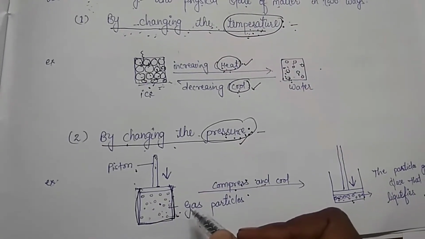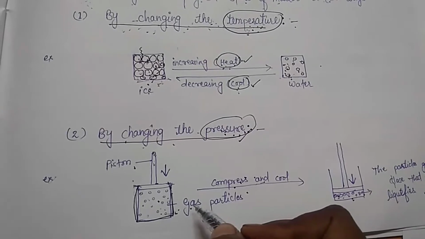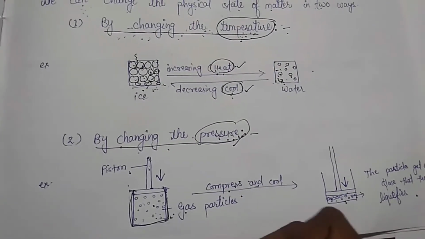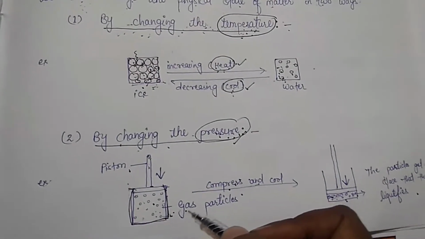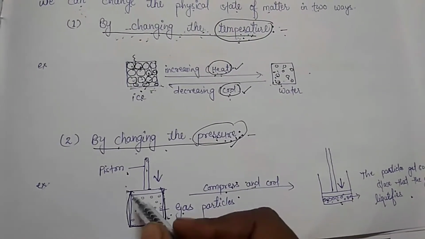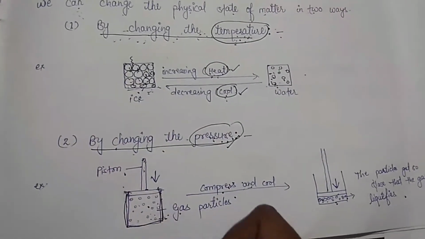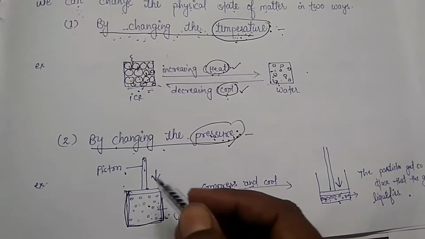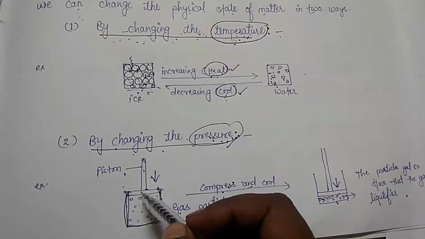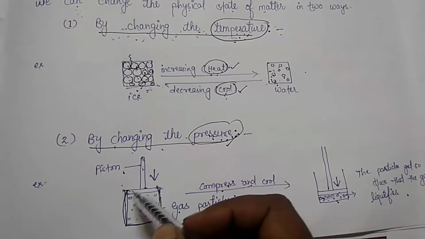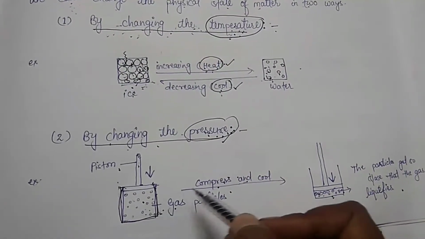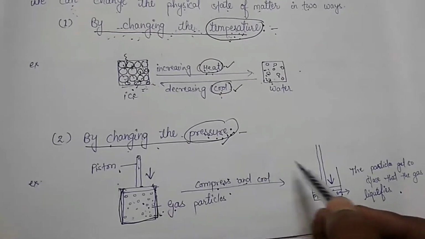Children, we know very well that gas is a form of matter which has a lot of space between the particles. Now we reduce the space between the particles by enclosing the gas in a cylinder and compressing it with a piston. If enough force is applied to the piston, the gas is highly compressible.